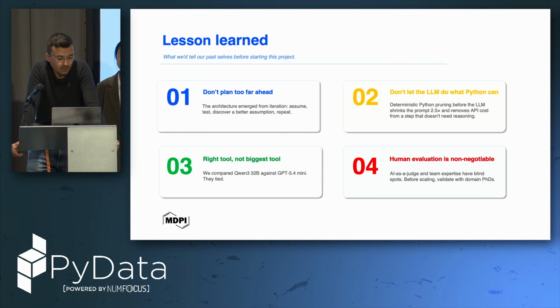And human evaluation, human in the loop, is not negotiable. AI as a judge, and our team expertise can be biased, but we need it, and of course we have a bunch of PhDs in our